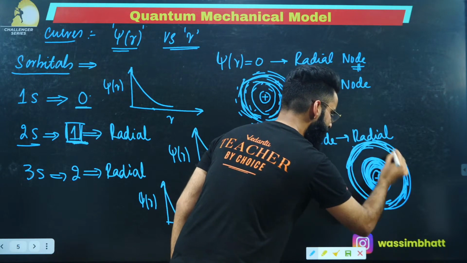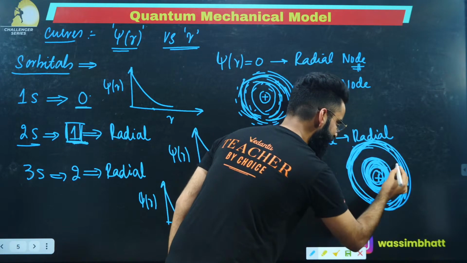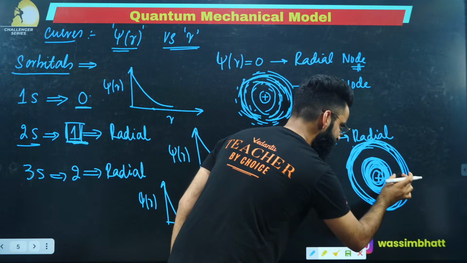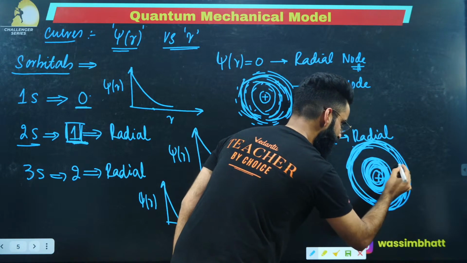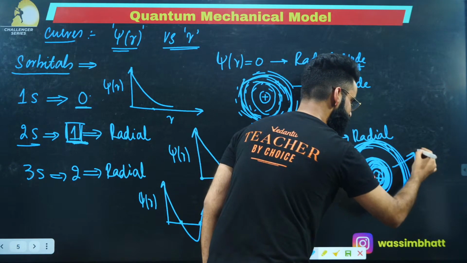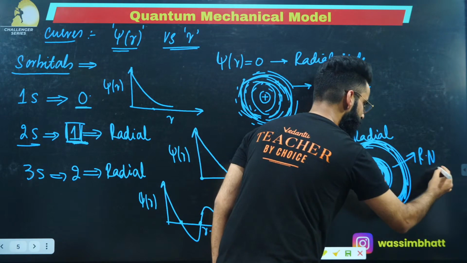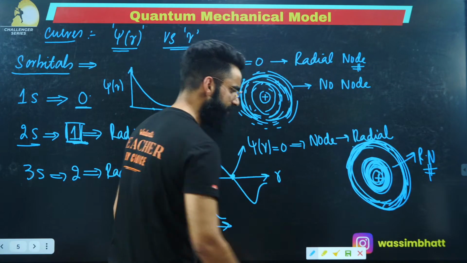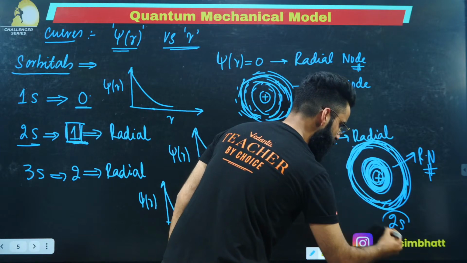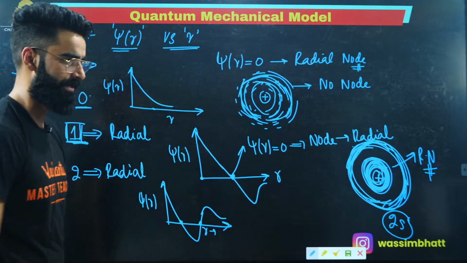So you can see there is one spherical region in the middle where the probability of finding the electron is 0, and this is something which I call as the radial node over here, or you call it the spherical node over here. So which orbital is this? This is your 2s orbital, correct?